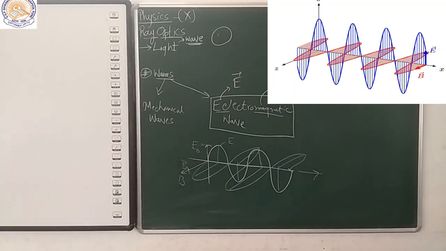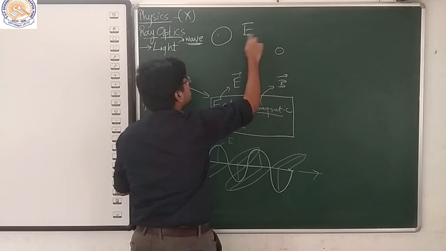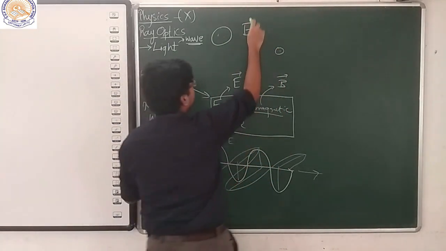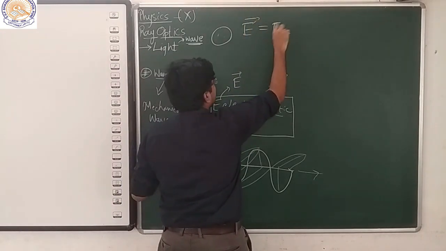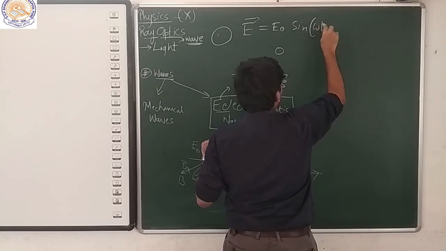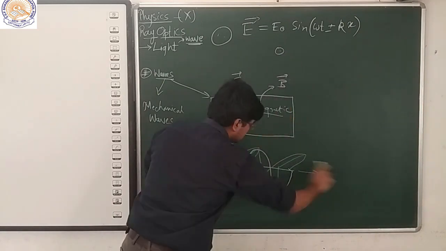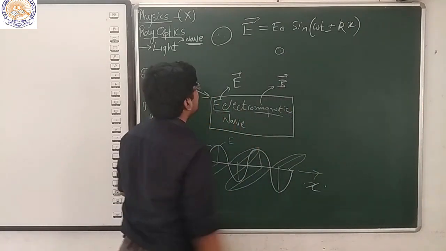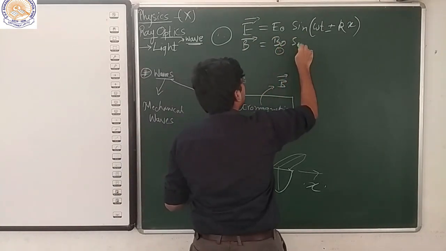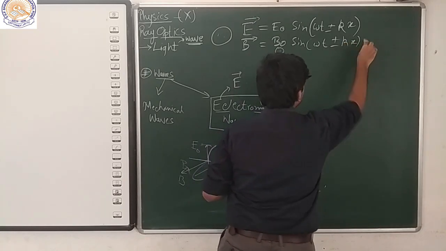And for your general knowledge, let me write the electric field as a function of time and space. For the electric field, it would be E naught sine of (omega t plus or minus kx), if the given direction is x, and for the magnetic field it would be B naught sine of (omega t plus or minus kx).